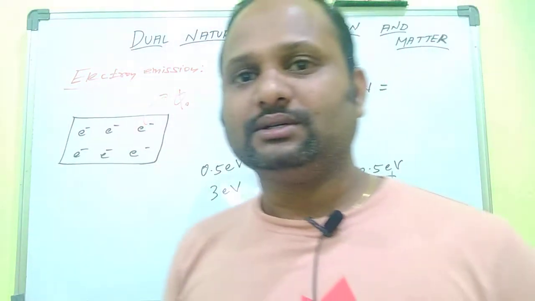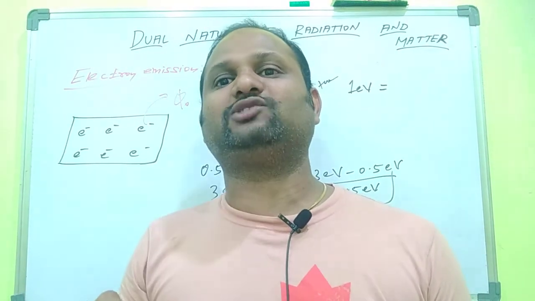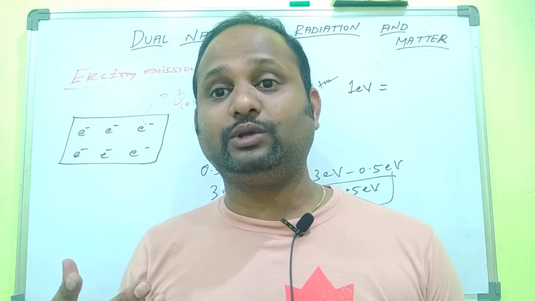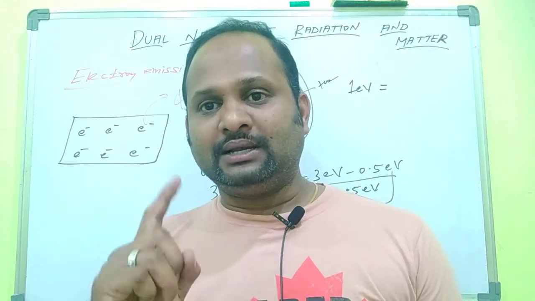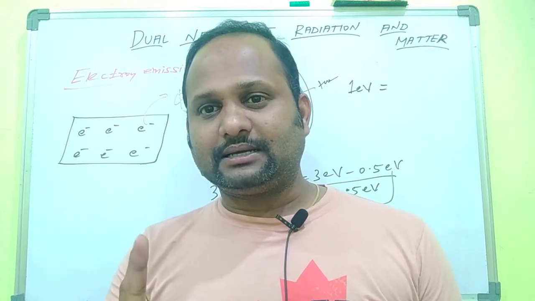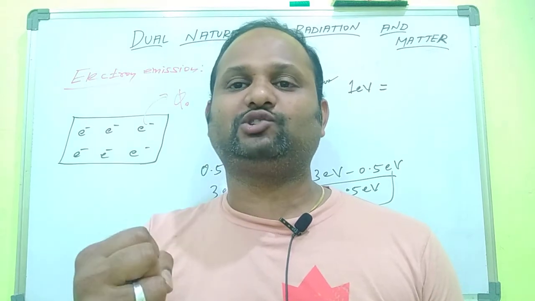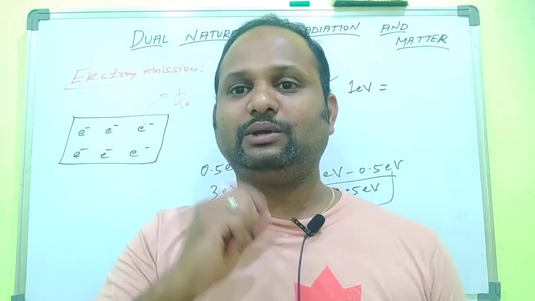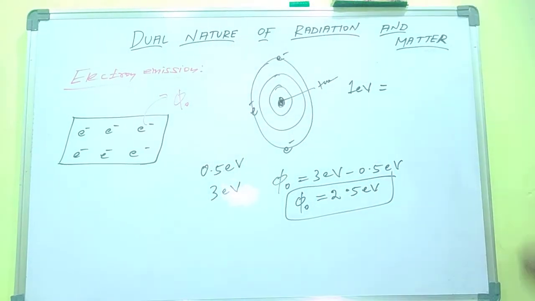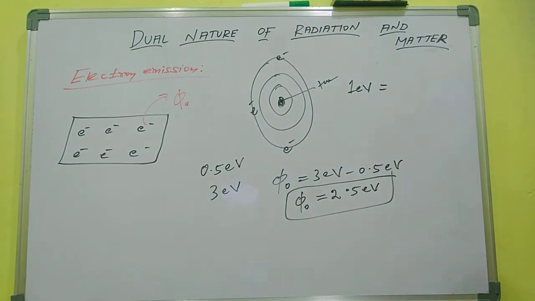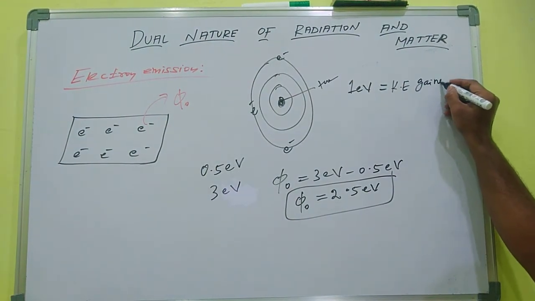Define 1 electron volt. 1 electron volt is the kinetic energy gained by the electron when it is accelerated through a potential difference of 1 volt. Once again, 1 electron volt is the kinetic energy gained or acquired by the electron when it is accelerated through a potential difference of 1 volt. Okay, that is how we define 1 electron volt.